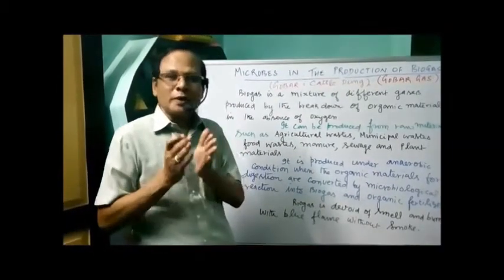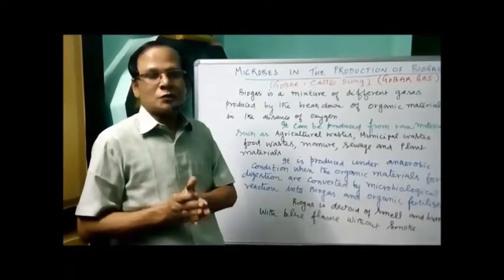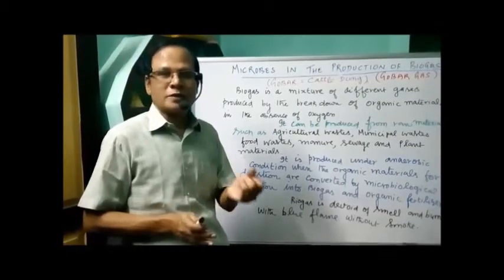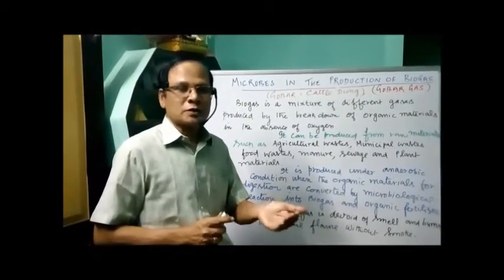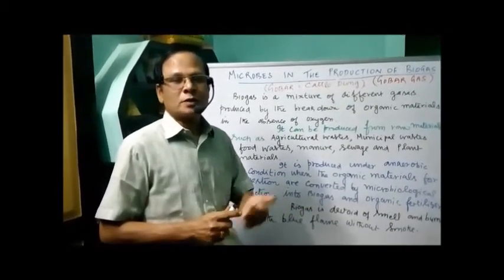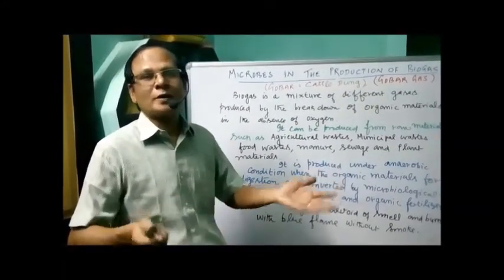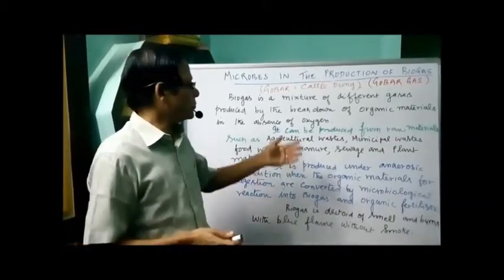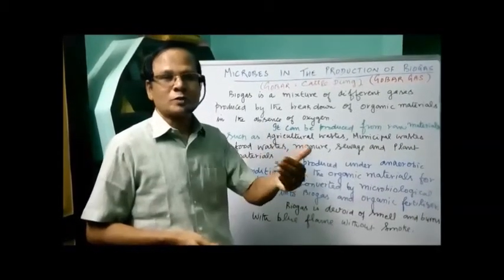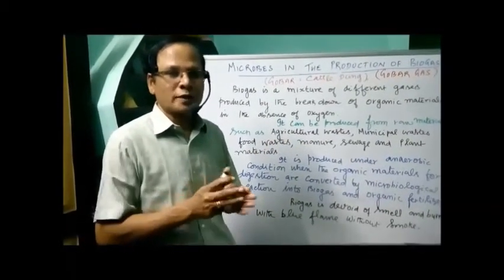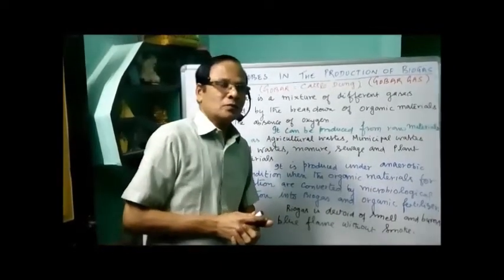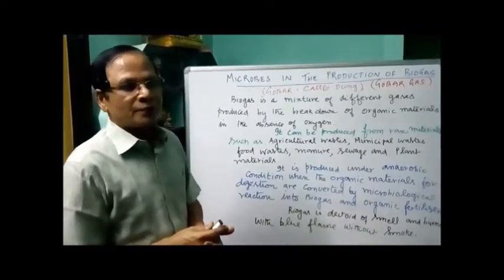So what are the main raw materials used for this? We have agricultural waste, municipal waste, food waste, sewage, manure and other plant materials. These are all the raw materials we are using for the production of biogas. The main one is the cattle dung. Now, actually what is happening?